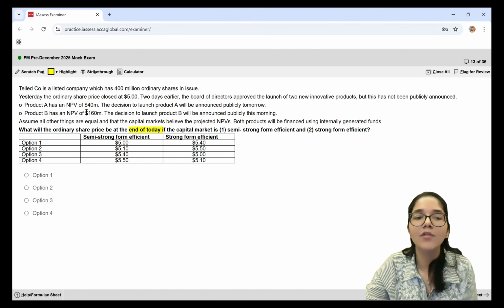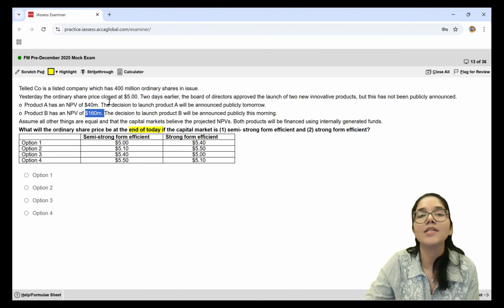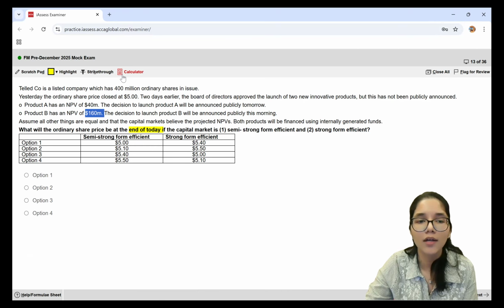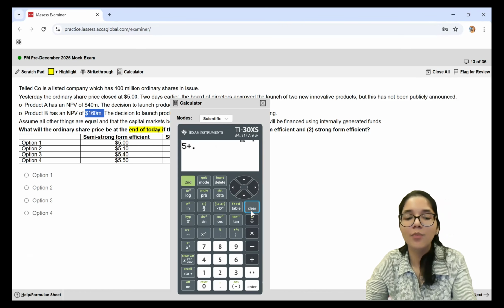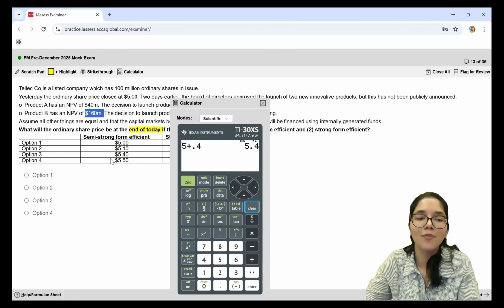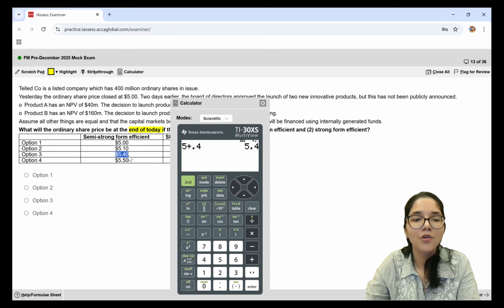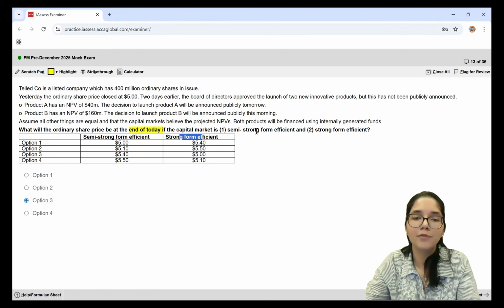They will know that the company's worth will increase by $160 million. So out of 160 million, that will be shared among 400 million shares. That means one shareholder is going to gain $0.4. Right now the price is 5 plus 0.4, which makes it $5.4, which I see nowhere but option 3.